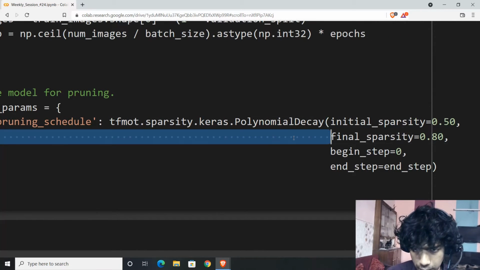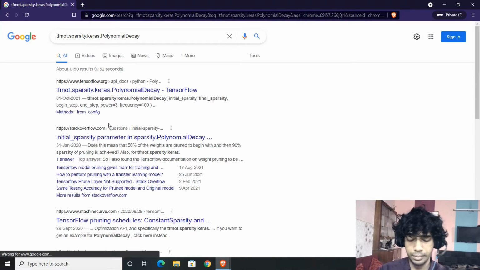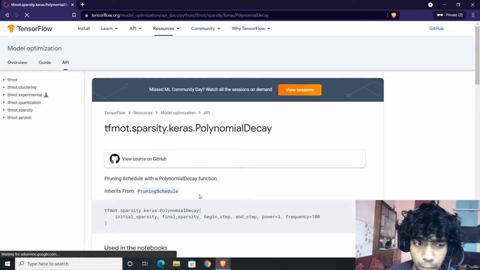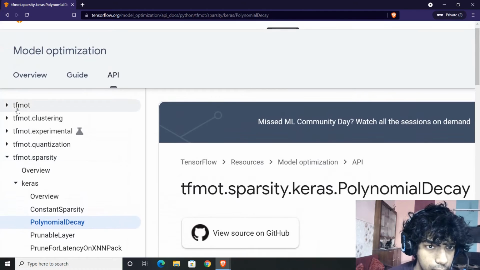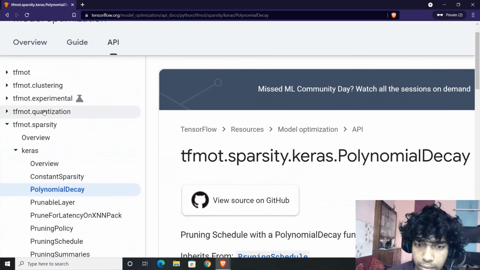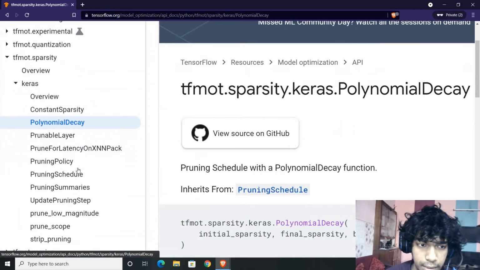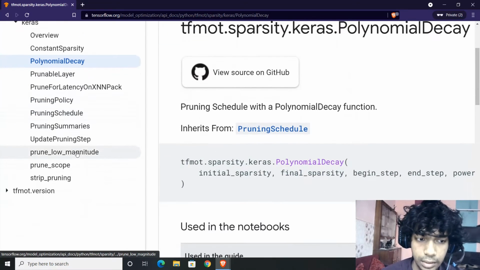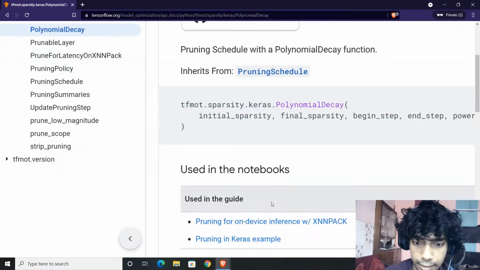What is it? So let's search this. I did this last year in the month of October, and it was quite interesting. So in TF model optimization, you have clustering, experimental, quantization, and sparsity. So pruning is sparsity, quantization is a different library. Now in sparsity, you're using polynomial decay. You can use constant sparsity, you can use prunable layer, you can use either of these. So we are using prune low magnitude, and the schedule would be polynomial decay.